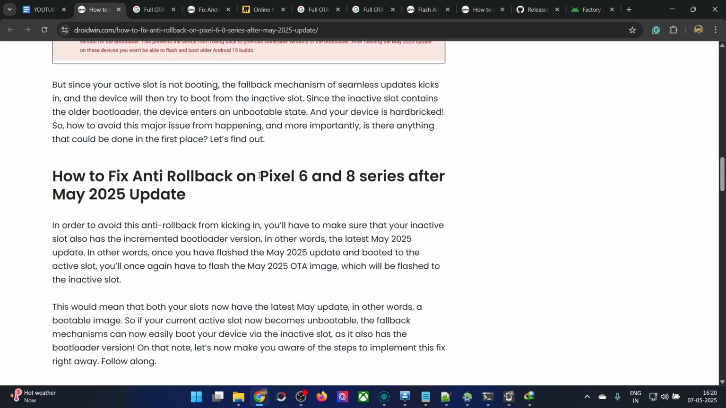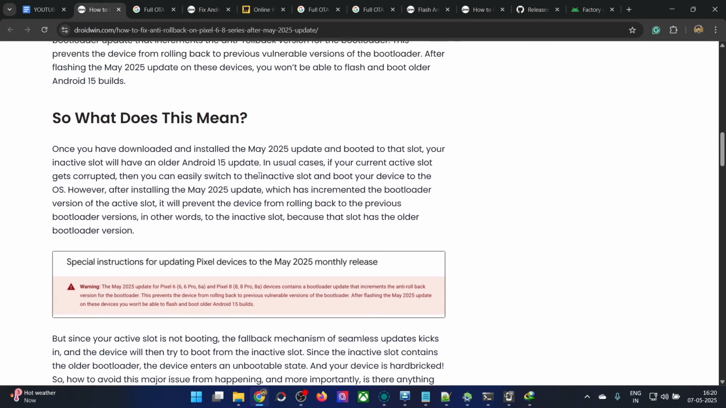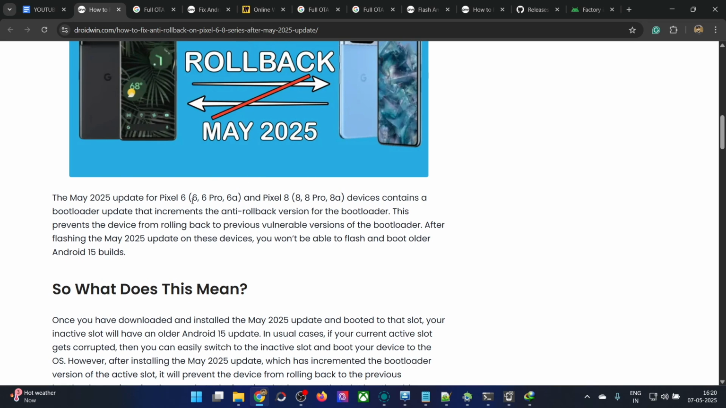And the issue has only impacted the Pixel 6 series and the Pixel 8 series, that is Pixel 6, 6 Pro and 6a, and the 8, 8 Pro and 8a. The Pixel 7 and 9 are not impacted.